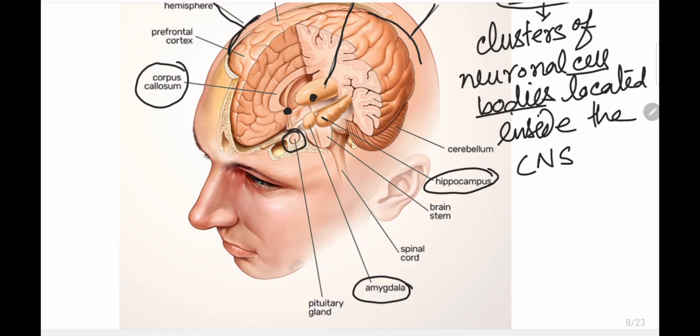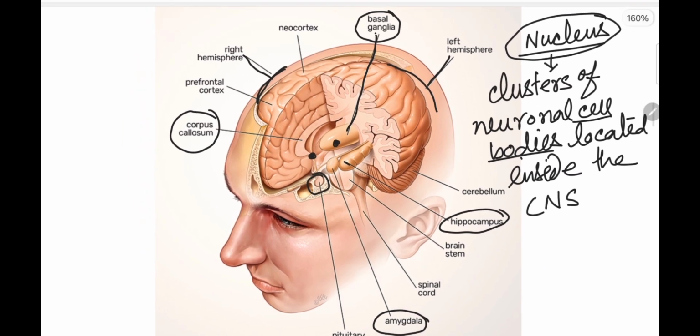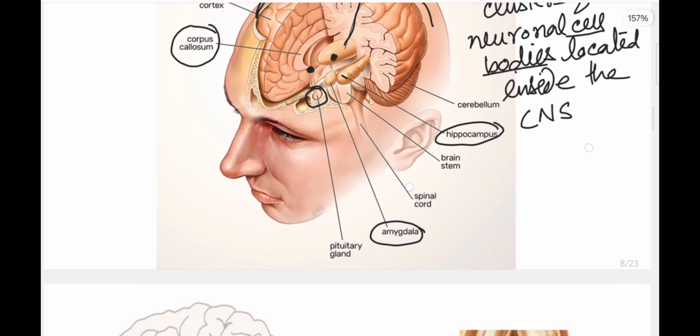But this hippocampus, amygdala and the cerebrum and the cerebral cortex are part of the telencephalon. And I have already discussed that basal ganglia, hippocampus, amygdala are part of the limbic system. These parts are responsible for memory formation and control of our emotion, which is very important to control, right?